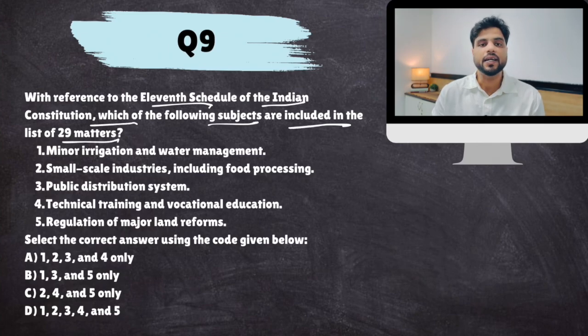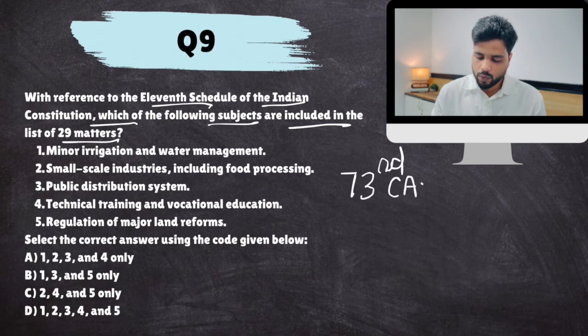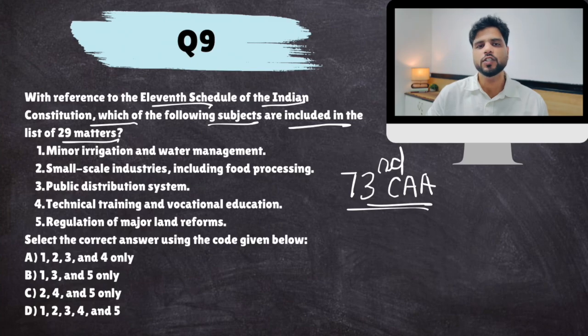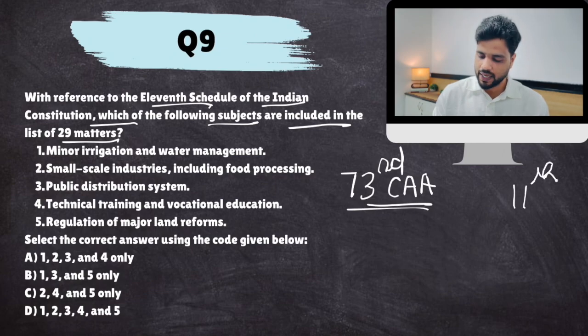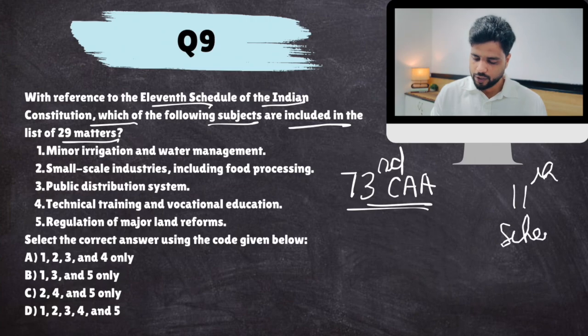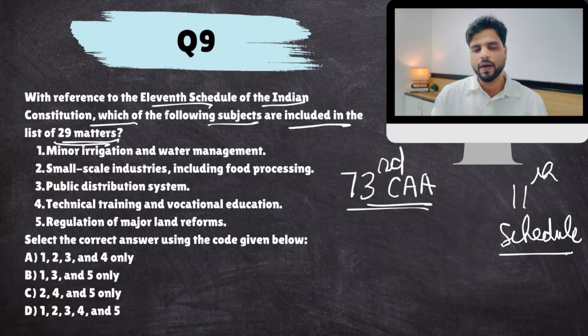With reference to the 11th schedule of the Indian Constitution, which of the following subjects are included in the list of 29 matters? Now look, when the 73rd Constitutional Amendment Act was passed, they said that we are now making panchayats stronger through this. Panchayats should be given powers. What powers can you give to panchayats? Those powers are mentioned in the 11th schedule of the Constitution, which contains 29 matters. These are the powers that can be given to Panchayati Raj institutions.